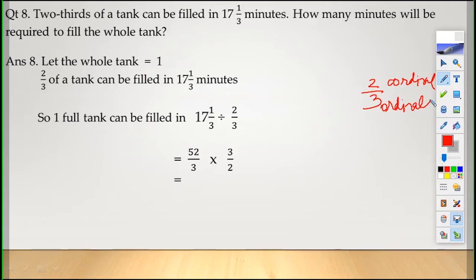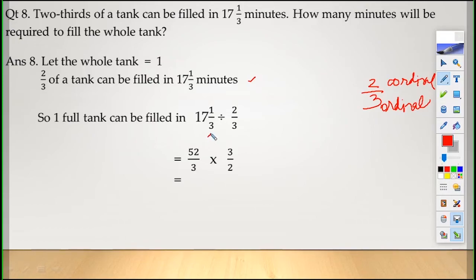Let the whole tank be 1. Once again, we don't know the capacity of the tank. Whether it is 500 liter, 1000 liter, we don't know. That's why we assume that, suppose let the whole tank be 1. 2 by 3 of a tank can be filled in 17 and 1 by 3 minutes. So, 1 full tank can be filled in 17 and 1 by 3 divided by 2 by 3.